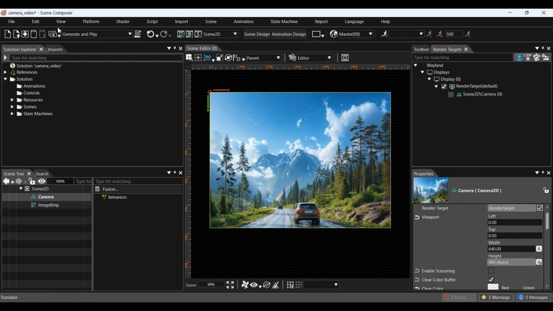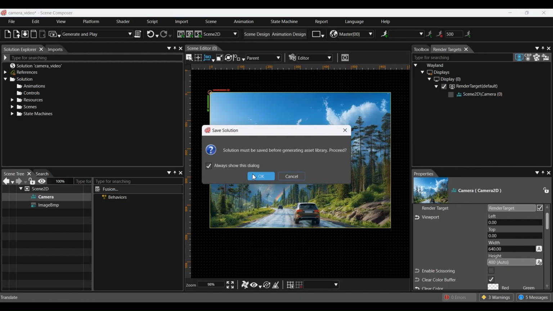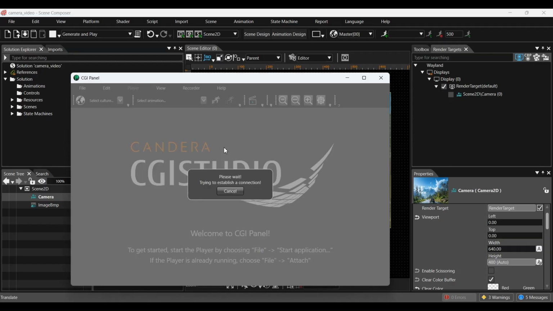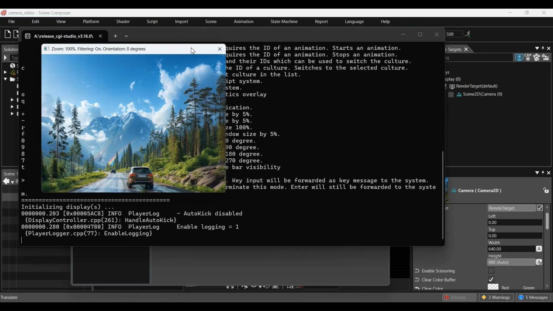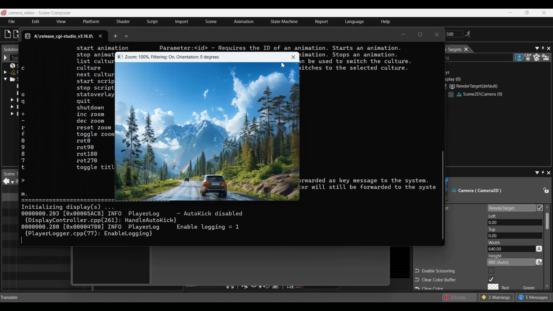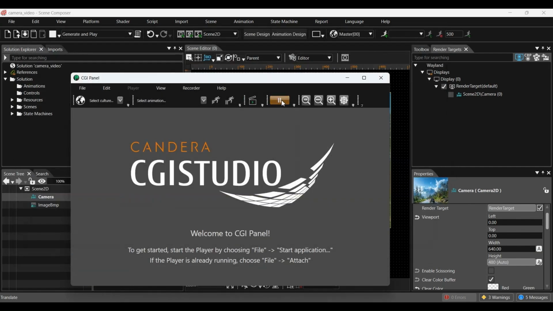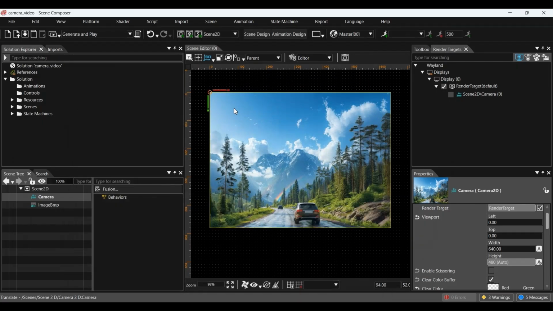We can check the result using the CGI player. When we preview Scene 2D in the CGI player, the scene will be displayed within the camera's range. Make sure everything appears correctly. We can freely adjust the camera's position and angle to get the view we want.